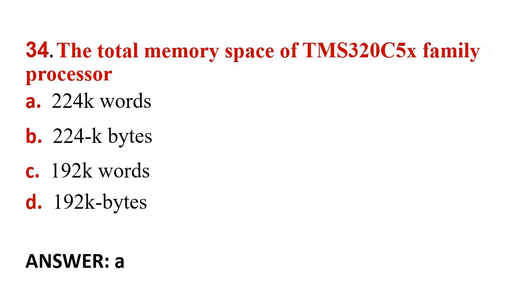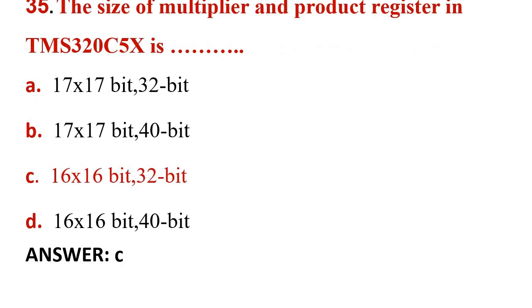The total memory space of TMS320C5X family processor. The total memory space here is total, not the physical space, total memory space is option A, 224 kilowords here. The size of multiplier and product register in TMS320C5X is what? So size of the multiplier is 16 into 16 bit and the product register size is 32 bit. So the size of the multiplier and product register is 16 into 16 bit and 32 bit. So option C is the correct answer.